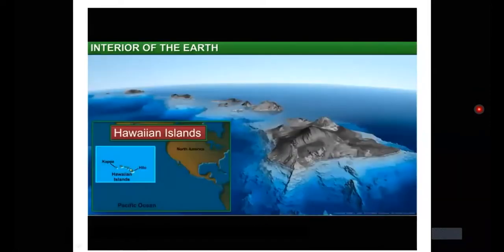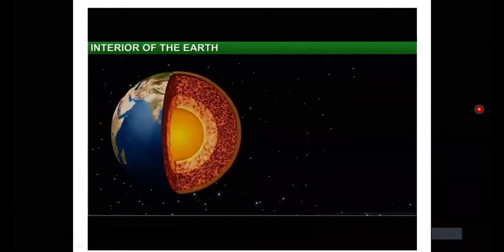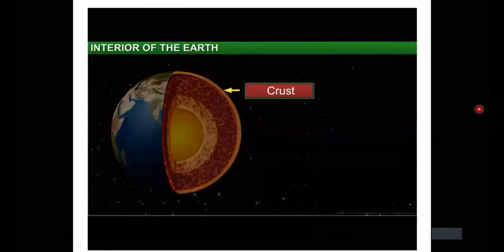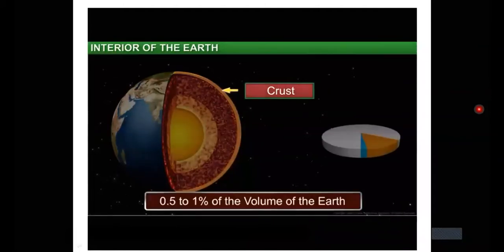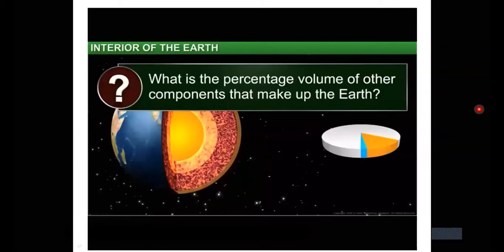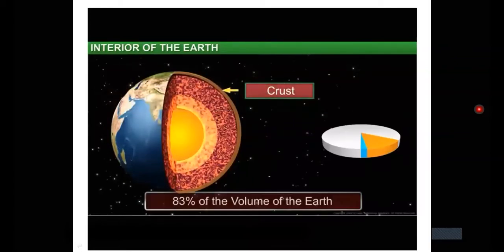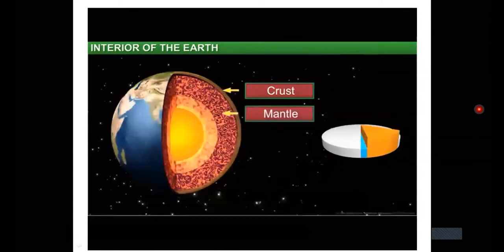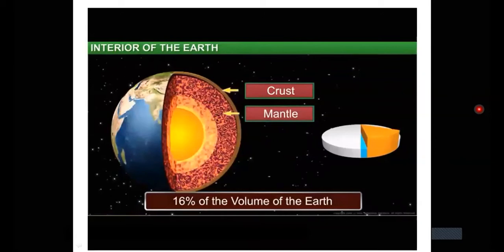The Hawaiian Islands are said to have formed due to undersea volcanic activities. The crust, however, makes up only 0.5 to 1% of the Earth's volume. So what about the other components that make up the Earth? Well, 83% of the Earth is made up of the mantle, and the remaining 16% consists of the inner and the outer cores.